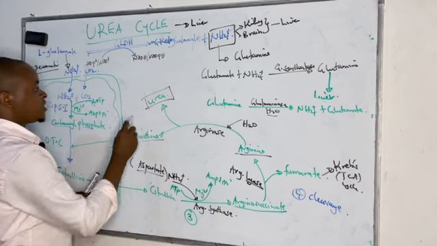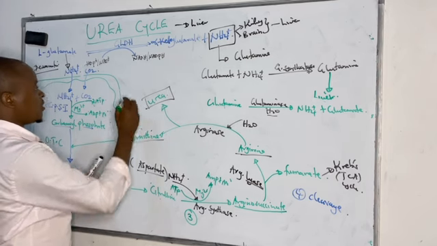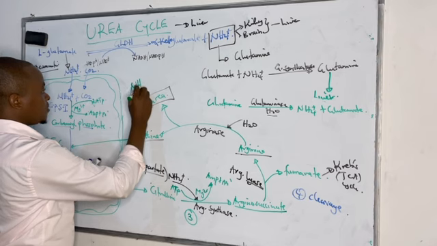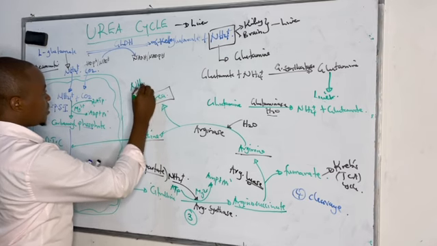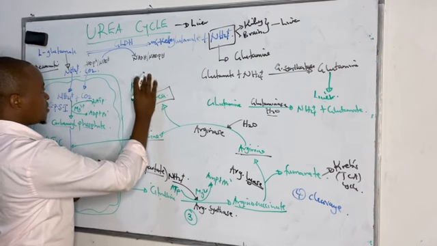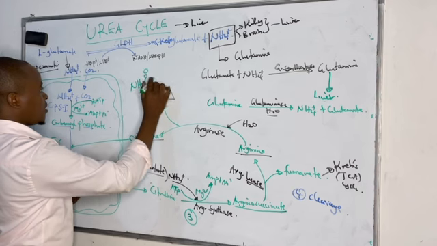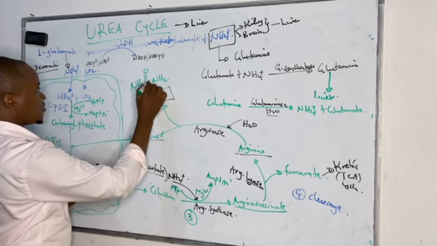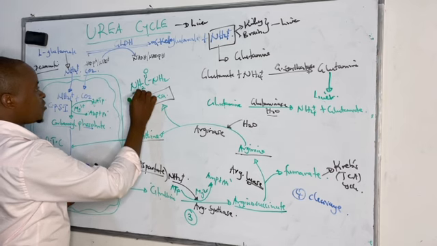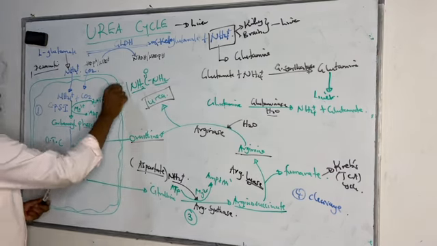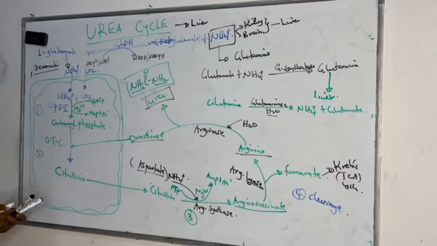And our major interest is urea, and the molecular formula of urea is this, whereby we have the two amine groups, one amine here, then this is another amine group. The first one from glutamate, the second one from aspartate, and we are able to form our urea. So this is the urea formation. How do we do it?